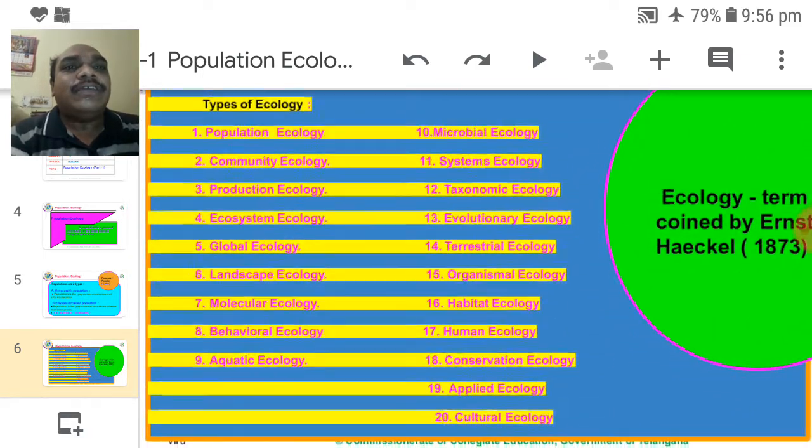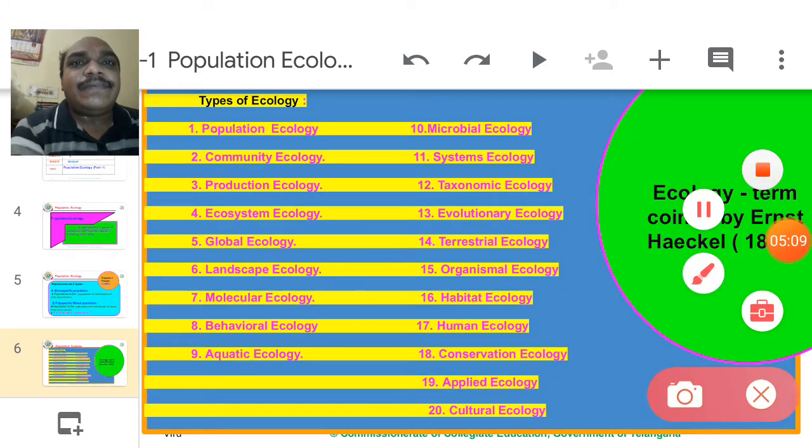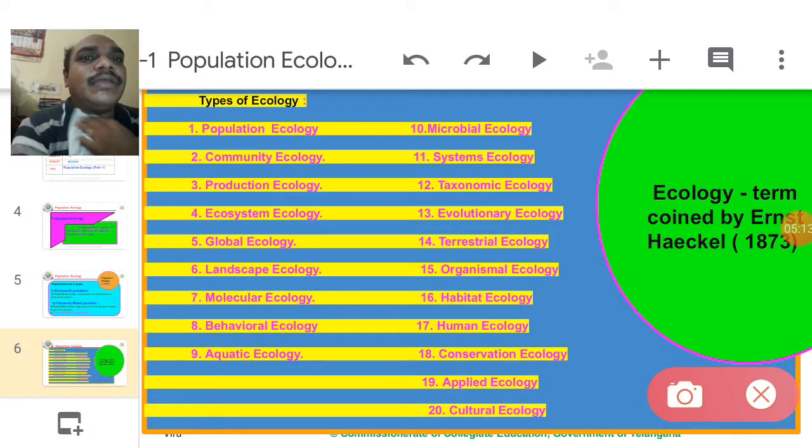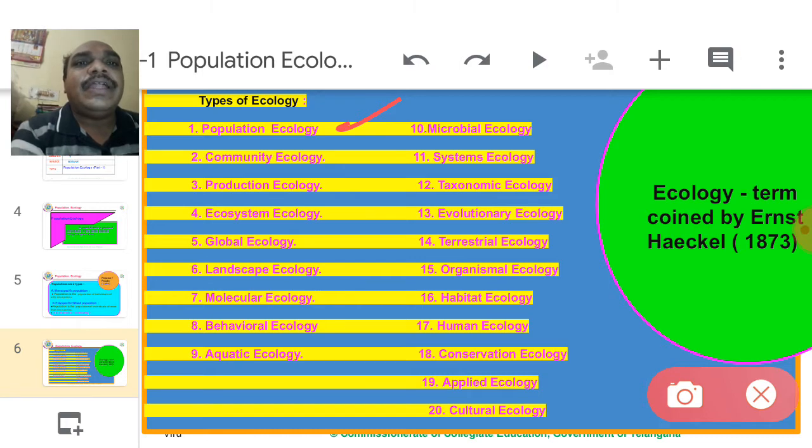Types of ecology. Many types of ecologies are there. It is a branch of science, and many branches are there, but some are given here. Population ecology: this branch deals with the study of populations in an area.